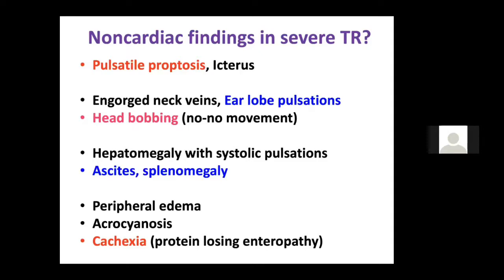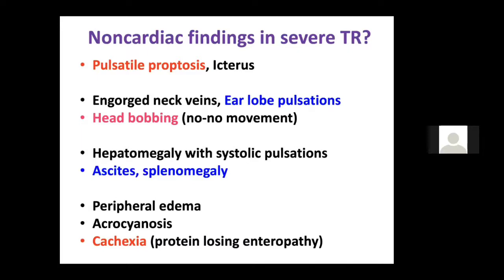Head bobbing: there are two types of sign, yes-yes movement and no-no movement. In severe TR you get the no-no movement because of the hepatomegaly; with the flow in the liver, the head will move towards left and right. In aortic regurgitation, because the aorta is dilated anteriorly, the head movement is anteroposterior. That is called the yes-yes sign. So in TR, you get head bobbing known as the no-no movement. Then you may get hepatosplenomegaly.